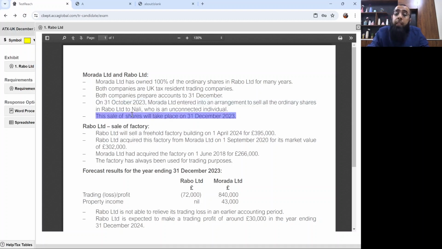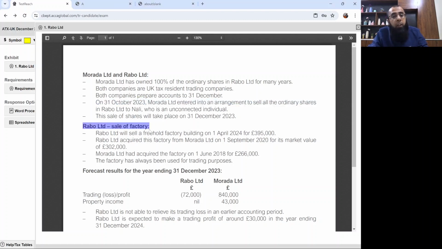The sale of shares will take place on 31st December 2023. Here you need to understand a very important point: on the date when the agreement to sale is done, all the loss reliefs get restricted. I'll repeat it again. All the loss reliefs of the group get restricted on the date when the agreement to sale gets done. It's not the actual date when the shares get disposed. So all the loss relief will stop on 31st October 2023, when the agreement to sell the shares was conducted. Okay, we'll be looking at it in more detail when we'll be drafting the answer.